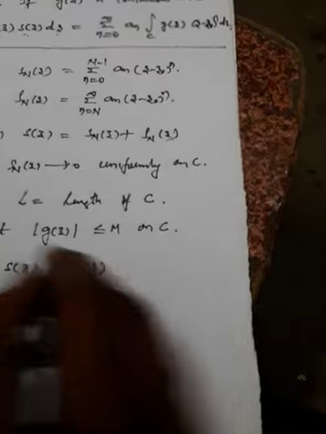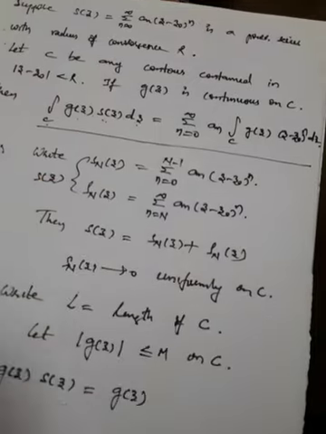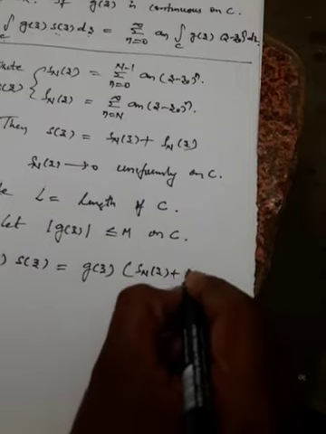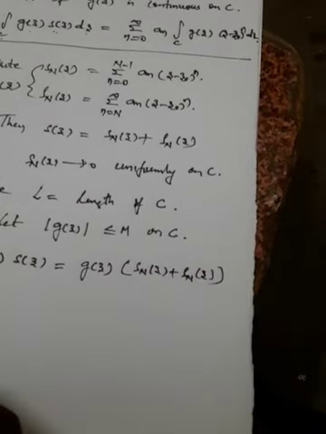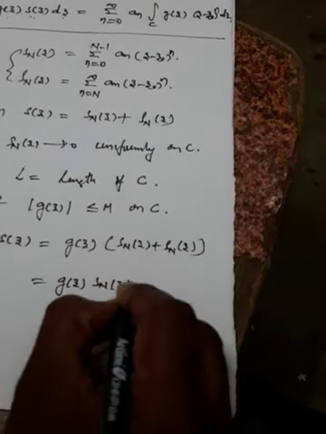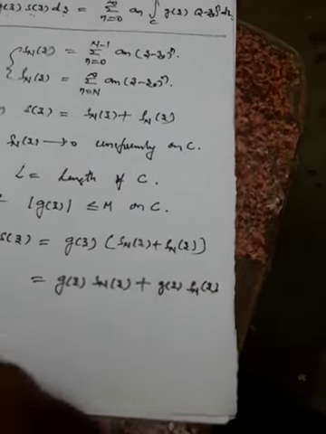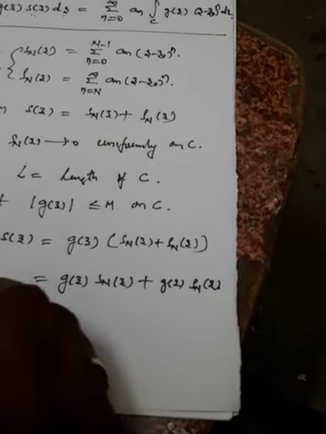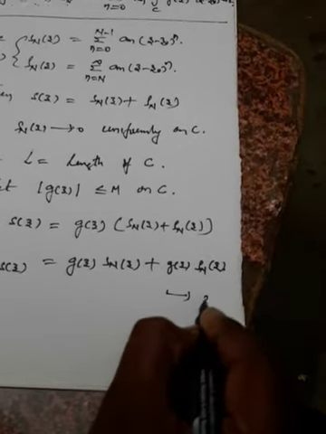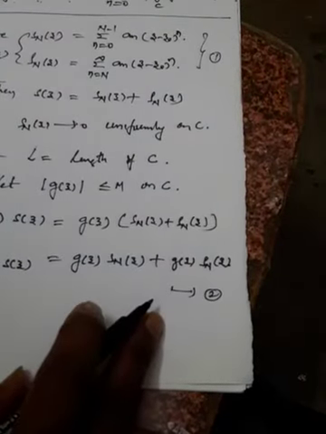You know that S of z is the combination of these two, S n of z plus rho n of z. We'll multiply g of z inside: g of z S n of z plus g of z rho n of z. We have just multiplied. So g of z S of z is equal to this. Now let us take this as number 2, and this is number 1.